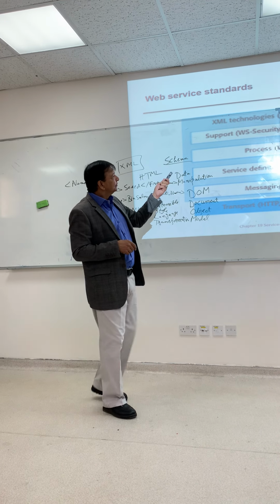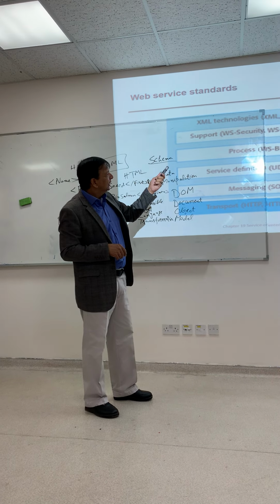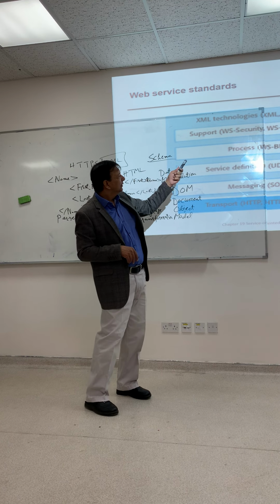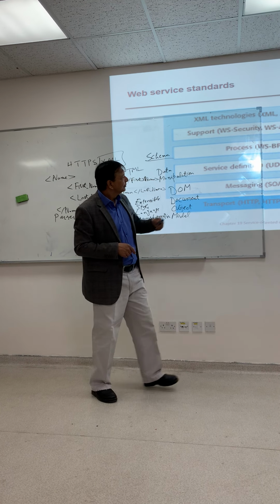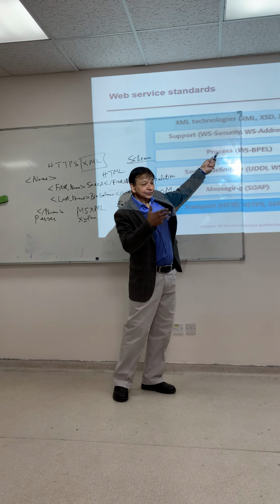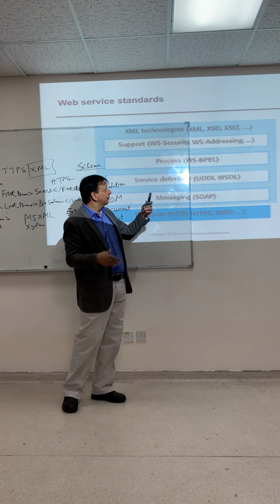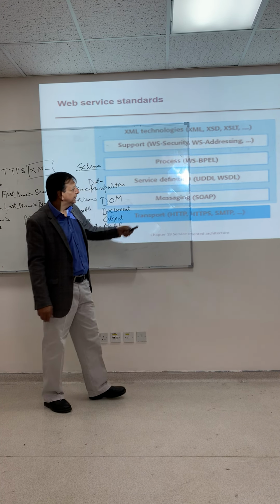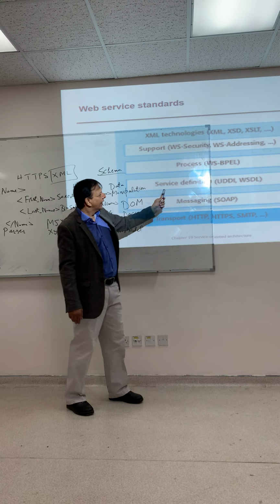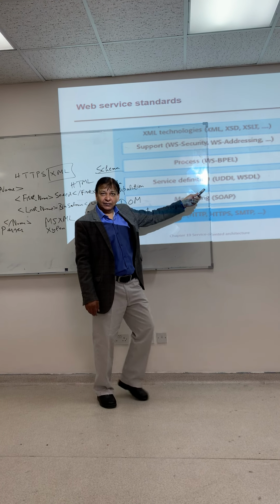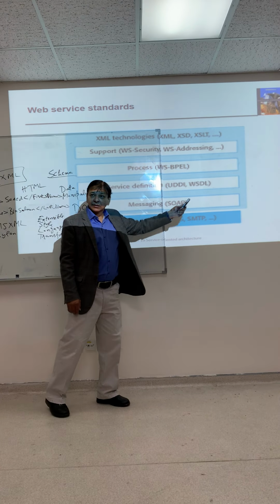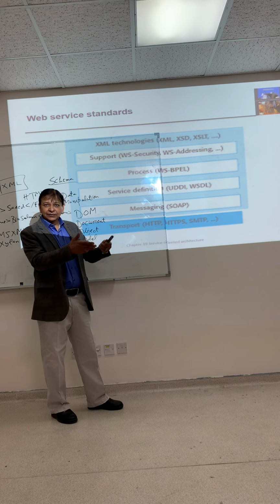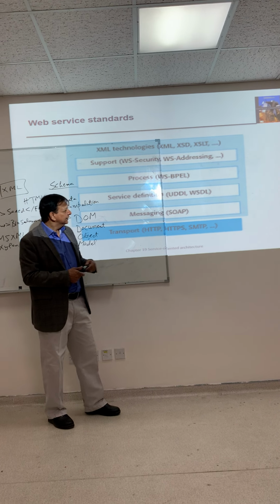Then you have web service security as support, web service addressing, the process of integrating and composing the services by the business process execution language, and you have web service definition language to define the services and provide the interface of the services.